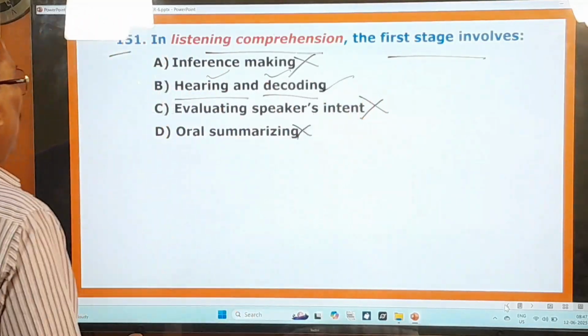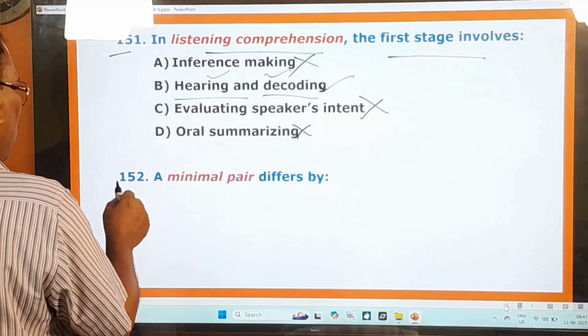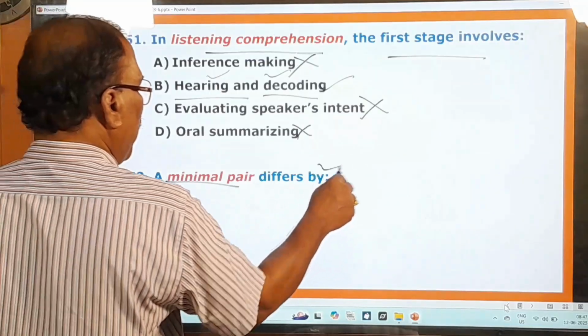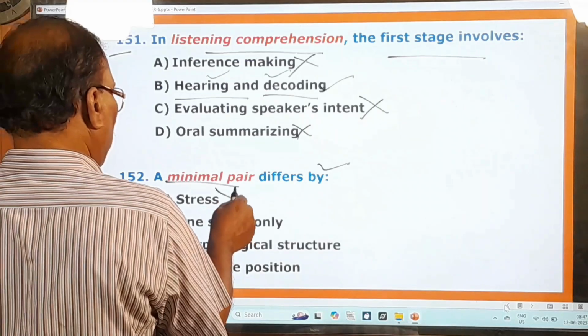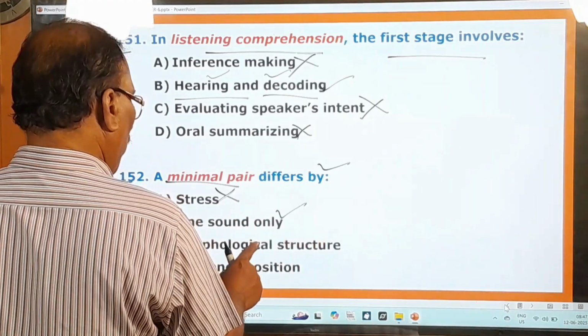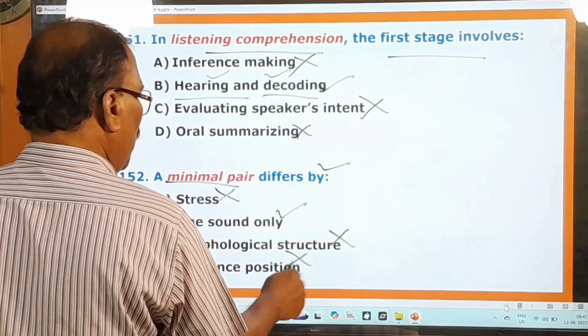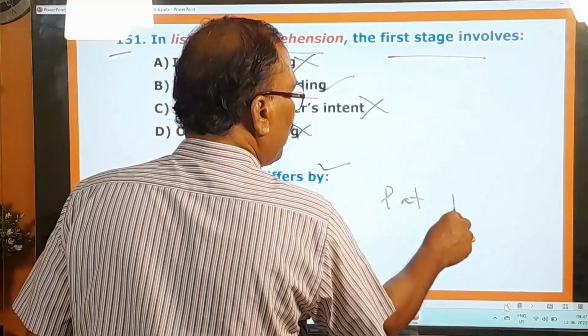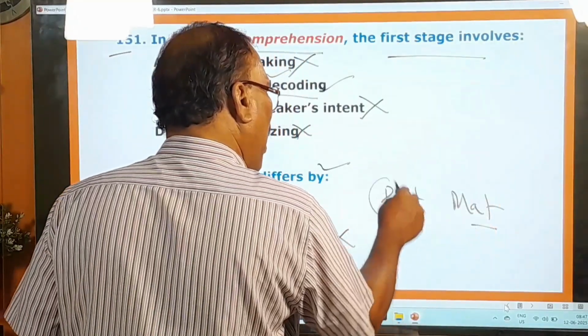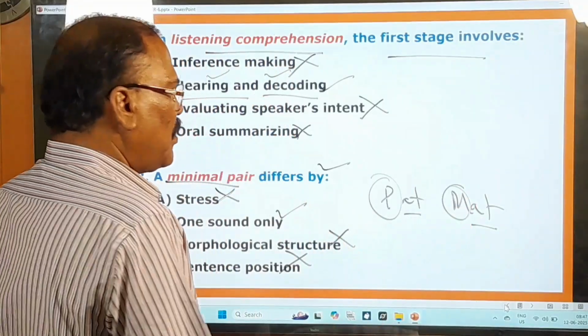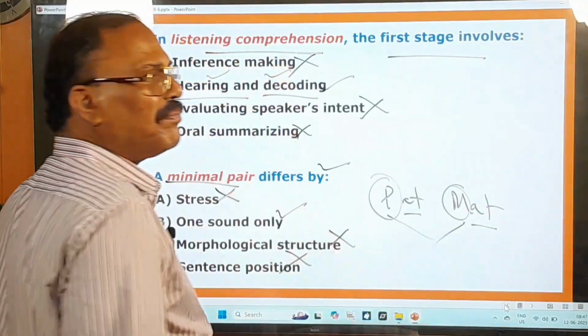Therefore this is the right one. And you go on to the next question. 152nd question. Minimal pair differs by. Minimal pair, okay, it differs by stress. Okay, one sound only. Morphological structure, no. Sentence portion, no. So here pat is there, mat is there. So at same, but here pat and mat. So this is called minimal pair.